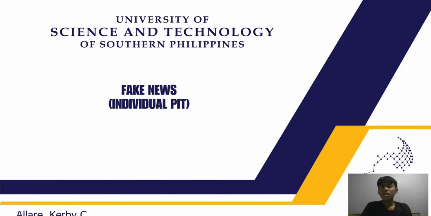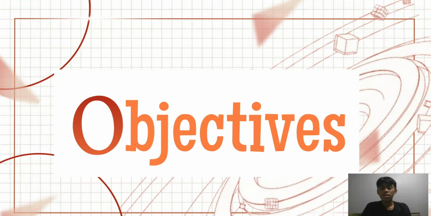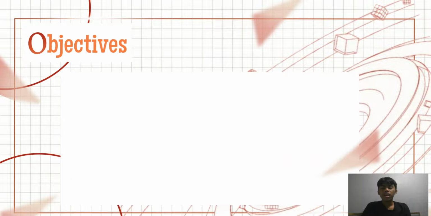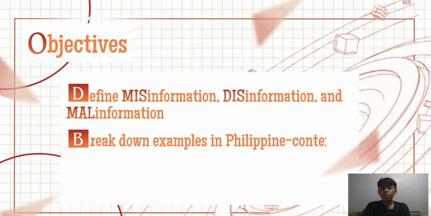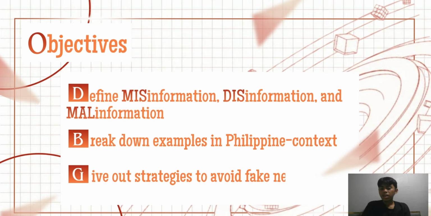But first, let's talk about the objectives of this video. And the objectives are as follows. Number 1, D. Define misinformation, disinformation, and malinformation. Number 2, B. Break down examples and Philippine context. And number 3, G. Give out strategies to avoid fake news.